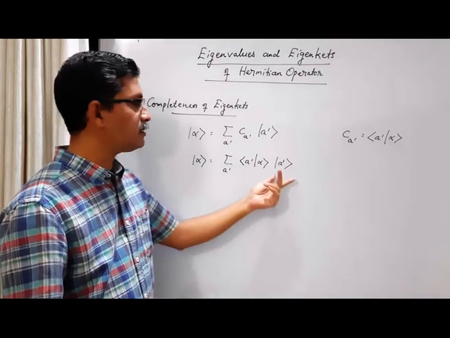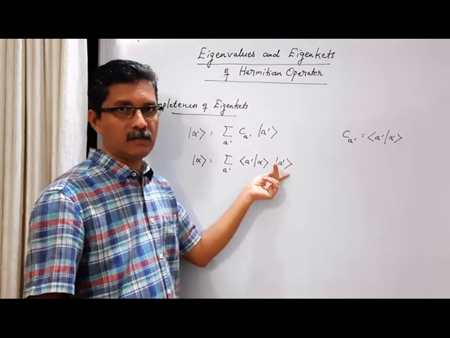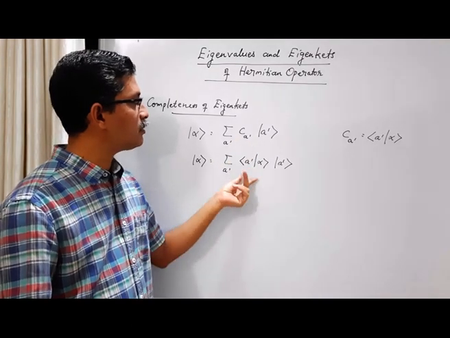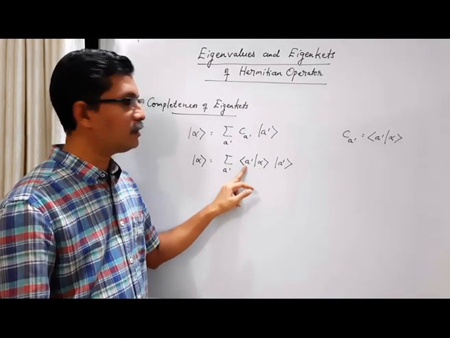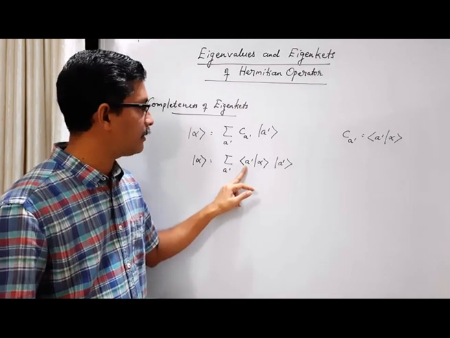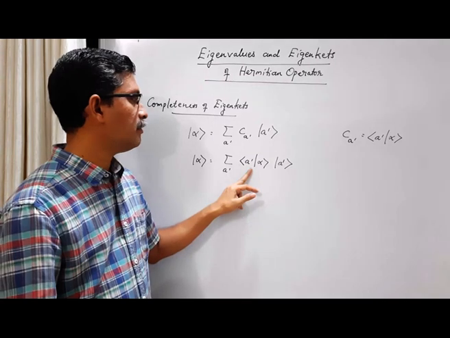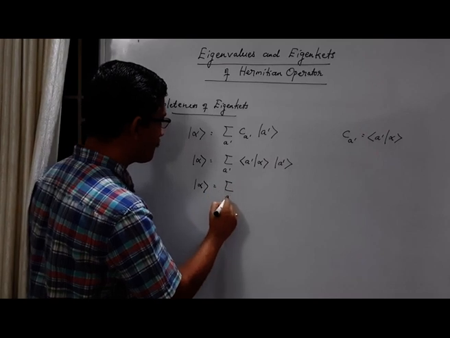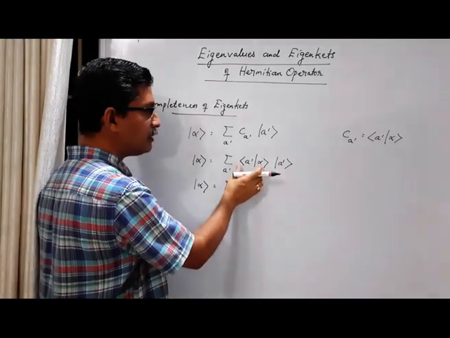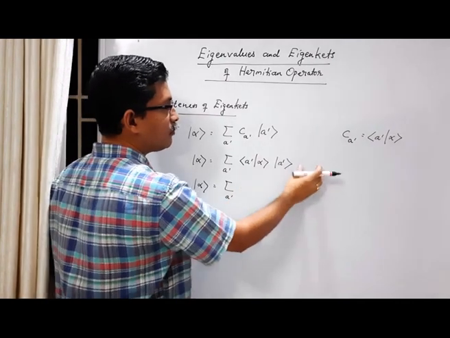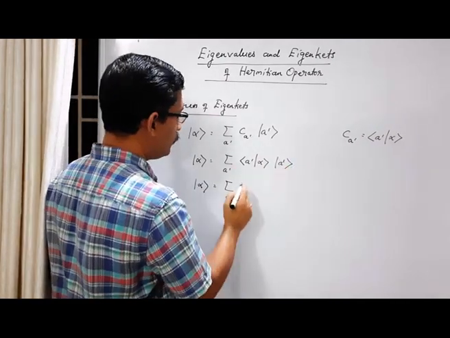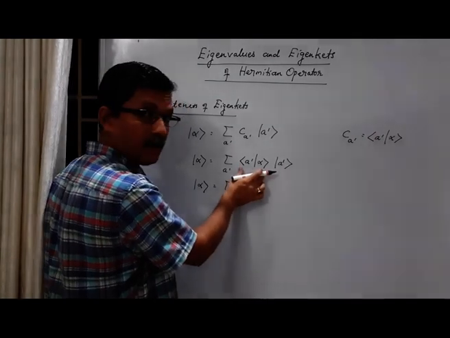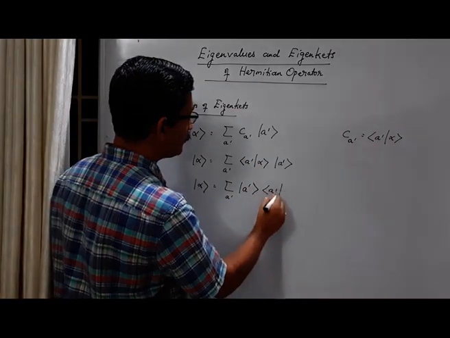A general ket is expanded in terms of the base kets, which are the eigenkets of the Hermitian operator, and these are the expansion coefficients. What is the meaning of this? Each expansion coefficient is the component of the general vector along the direction of each base ket or each eigenket. Now let's rewrite this expression in this way. This being a scalar, I can write it here or here. Let me write it on this side of the ket vector. So I am writing ket A prime first, and then this scalar, bra A prime ket alpha.